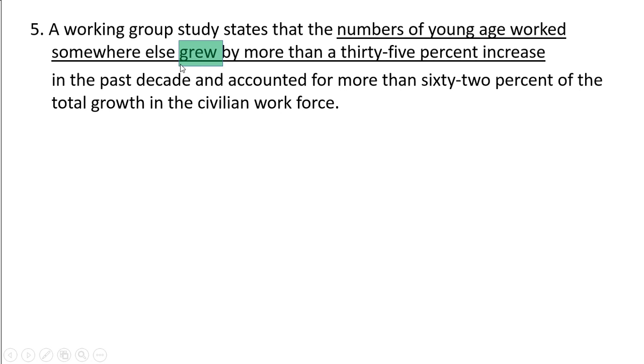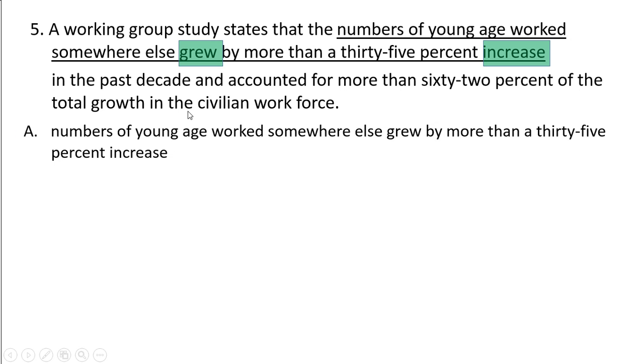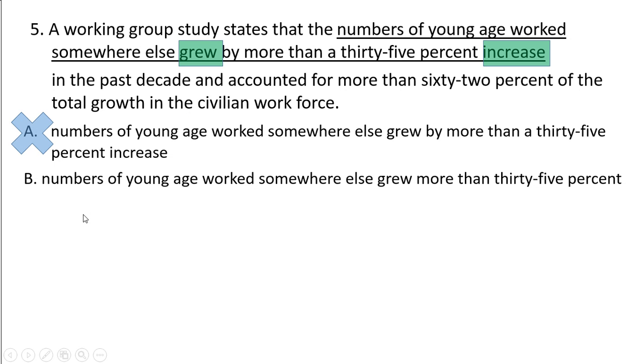All right, look, "grew" and "increase": that's called ambiguity, right? In the same sentence, whether it should be grew or increase, by the way, grow is not the correct one. When we talk about changes in numbers, 35%, 36%, 37%, in that case we should use increase, not grow. So this is an error, that's called verb errors, tense errors. We can eliminate A.